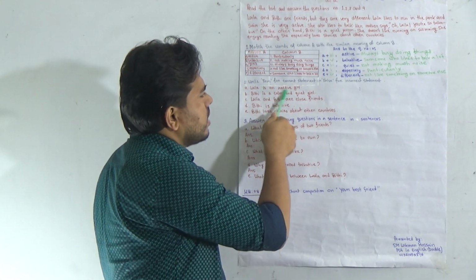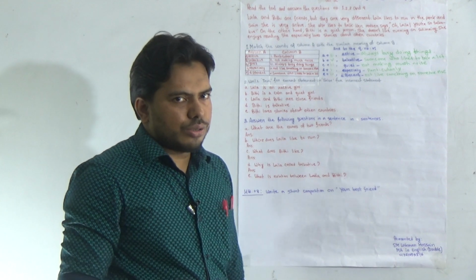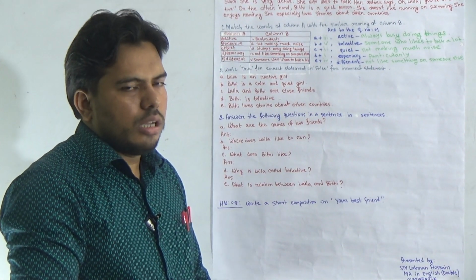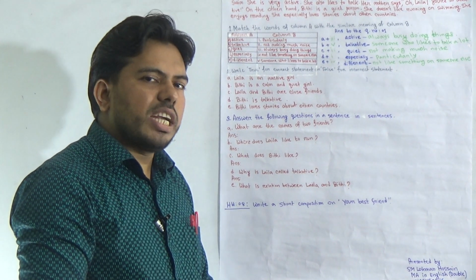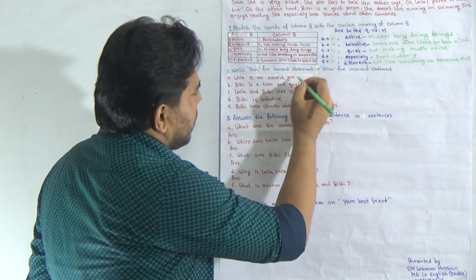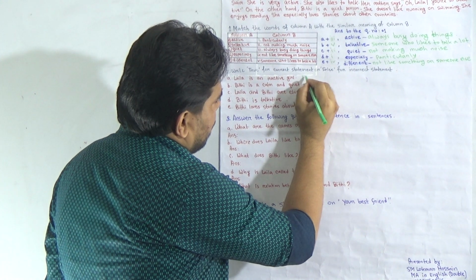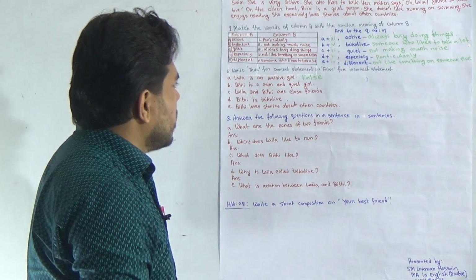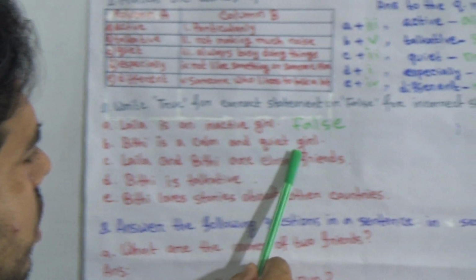First one is Laila is an inactive girl. Is it true? Just try to match with your passage. According to the passage, we came to learn that Laila is a very active girl. So the information is false. Right here, false. Okay, then go to B. B is Bithi is a calm and quiet girl.